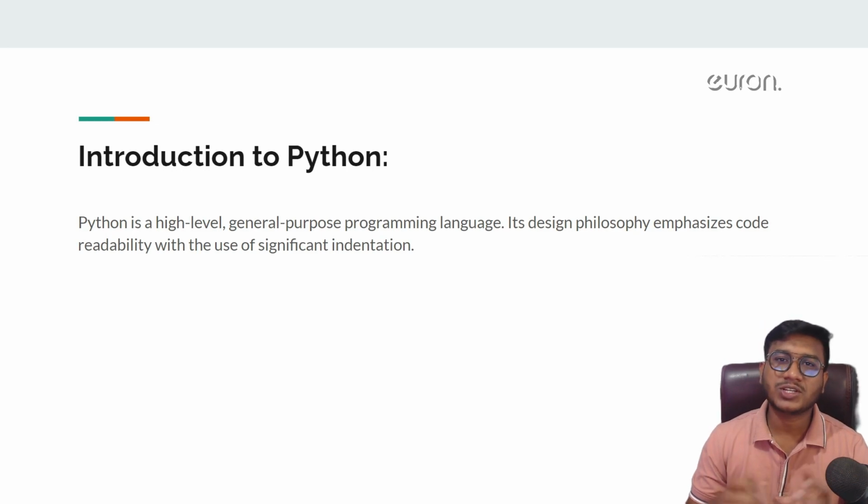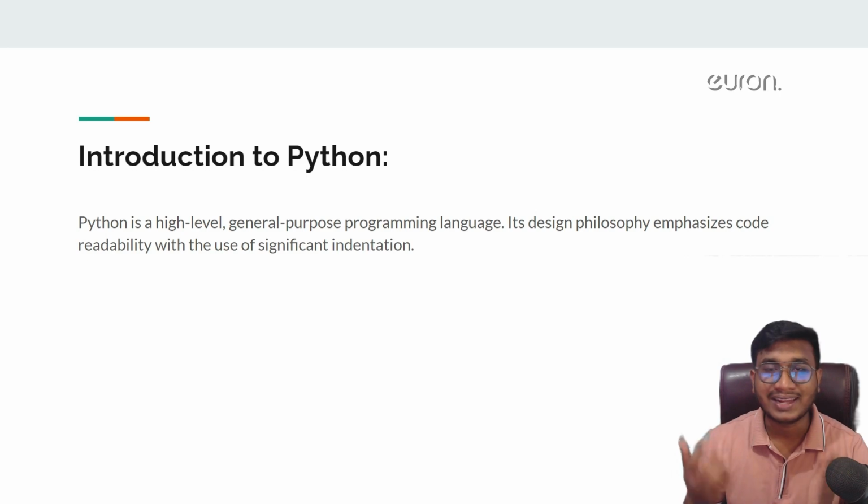So here is a quick definition of Python, what exactly Python is. You can see Python is a high-level general purpose programming language. Its design philosophy emphasizes code readability with the use of significant indentation. So what does it mean? I'll tell you each and everything, I'll clarify. As of now, just try to get it. This is the definition of Python.